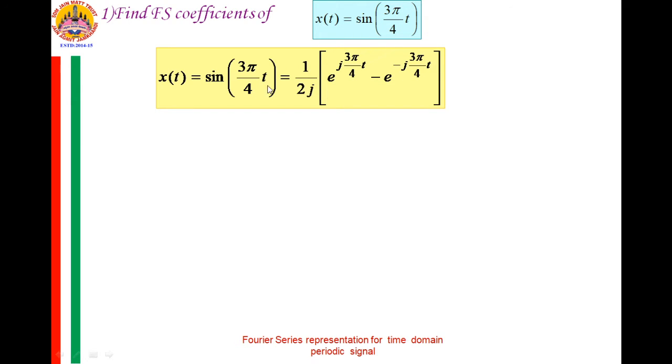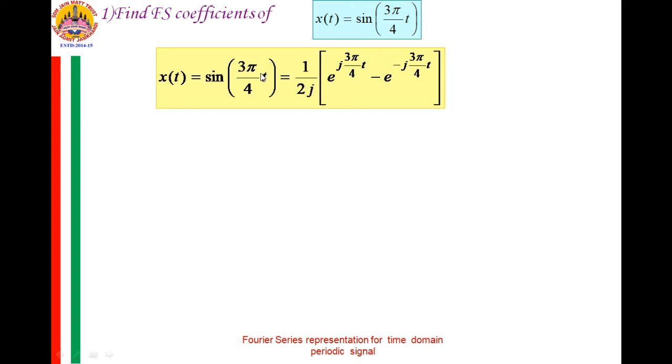Now why are we expressing this x of t, which is in sinusoidal form, in terms of exponential form? As you have seen in the definition in the previous slide, x of k, the Fourier series coefficients of x of t, is an infinite series expressed in the form of complex exponentials.